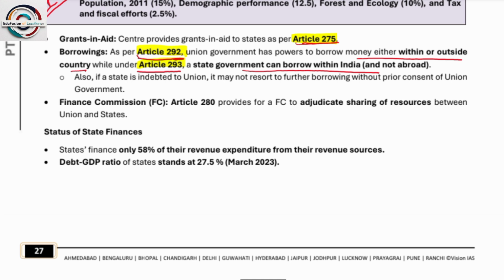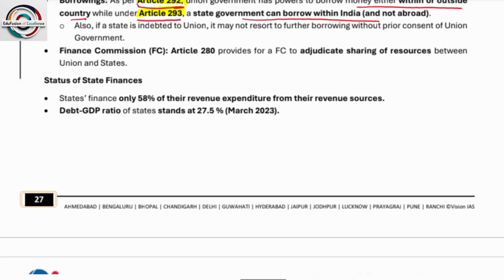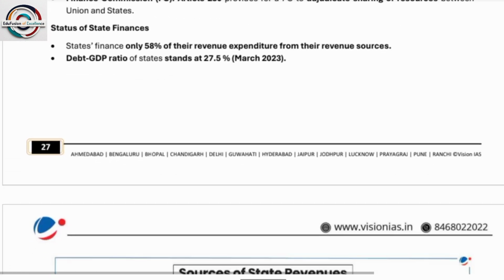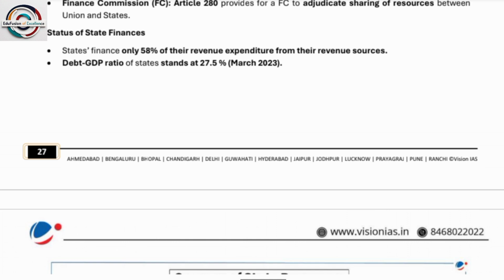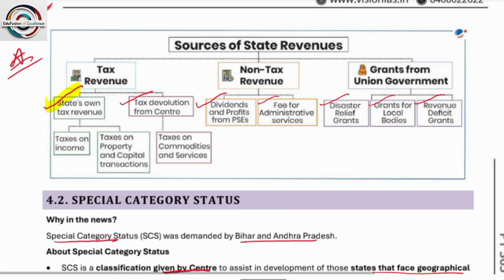Next, grants in aid and borrowings. Grants in aid is dependent on Article 275. Borrowings: as per Article 292, the Union government has power to borrow money either within or outside the country, whereas under Article 293, the state government can borrow within India and not abroad. Okay. Next, status of state finance. The Finance Commission is the constitutional backup, Article 280. Next, state finance: states meet only 58% of their revenue expenditures from their own revenue sources. The debt to GDP ratio of states stands at 27.5% as of March 2023. So the debt to GDP ratio is 27.5%.